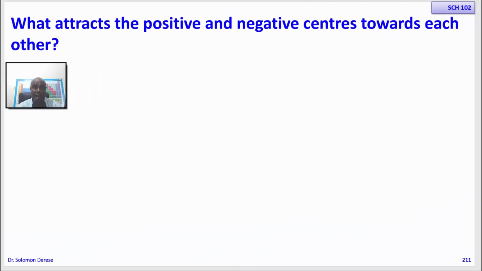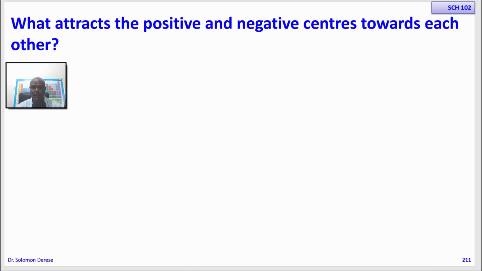So let us now look at the physical basis for the attractive force that exists between oppositely charged species. Why are cations and anions attracted to each other? Why is a partially positive atom attracted to a partially negative atom? What is the physical basis of this?